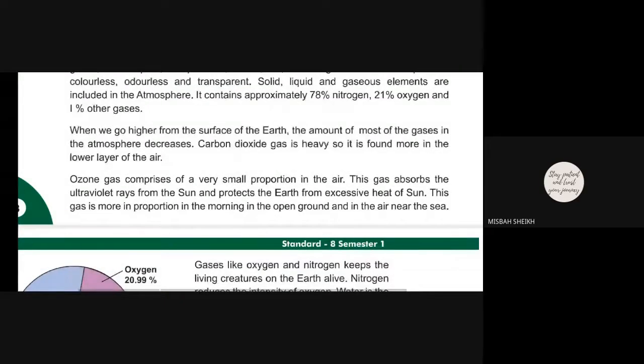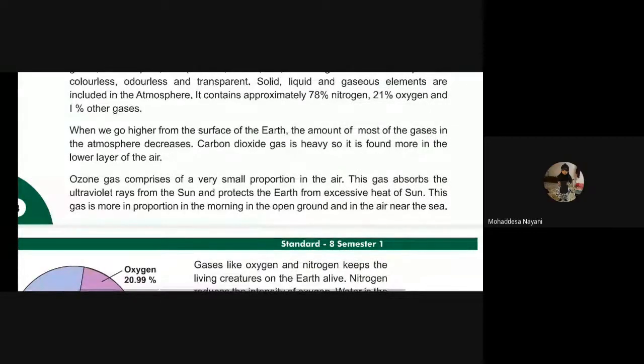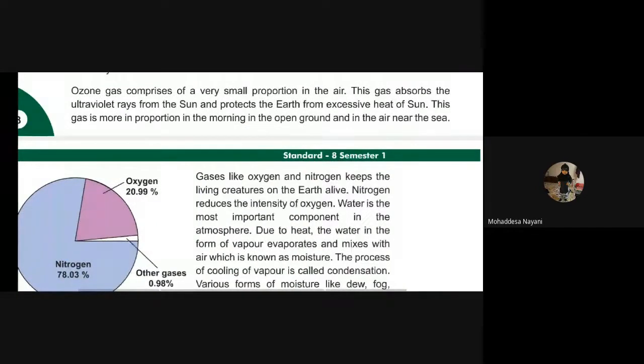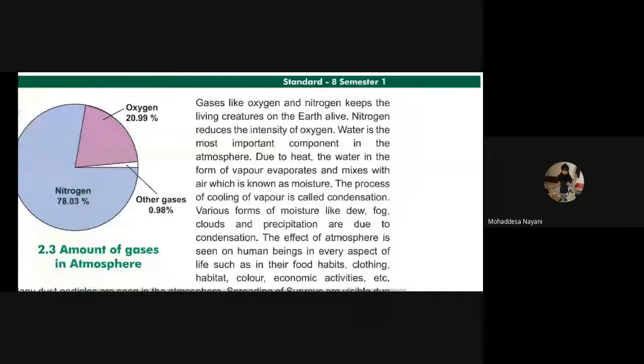Ozone. Ozone gas absorbs which type of rays? Ultraviolet rays from the sun. Okay. Which gases are necessary for the living creatures on the earth to live? Nitrogen and oxygen. Okay. What is moisture?